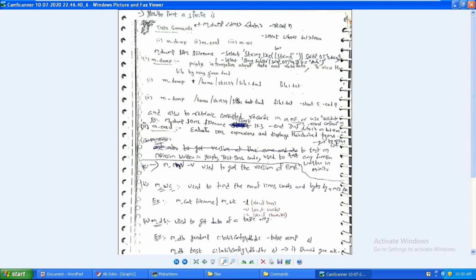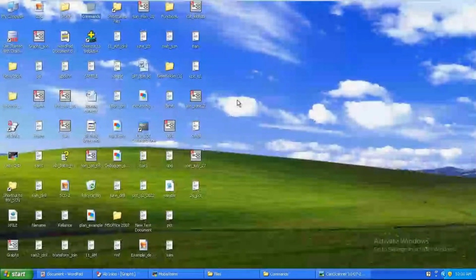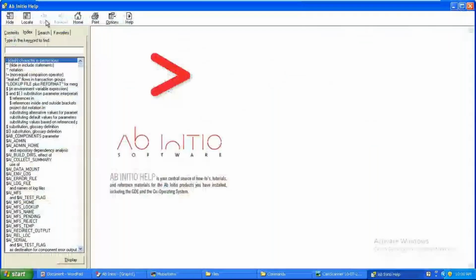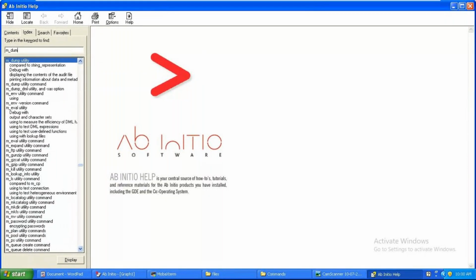If you see in the help file, there may be a few more things. I have used only a few of these in my project. Open the help file, put m_dump. See that, that's the utility I mentioned. That's a utility, not a general command.